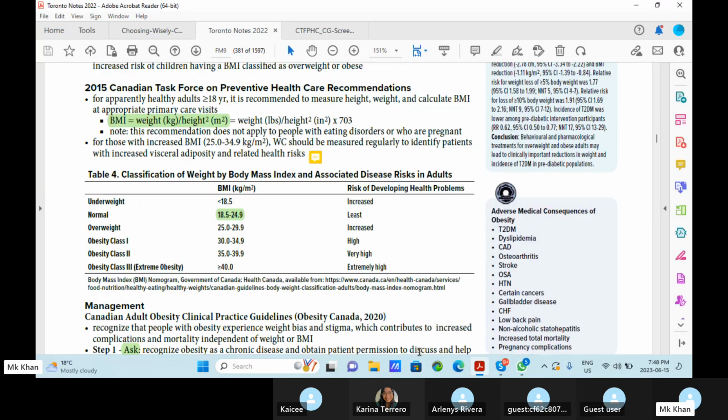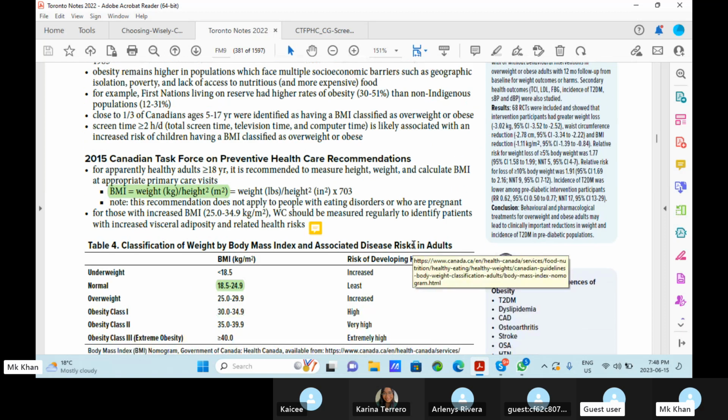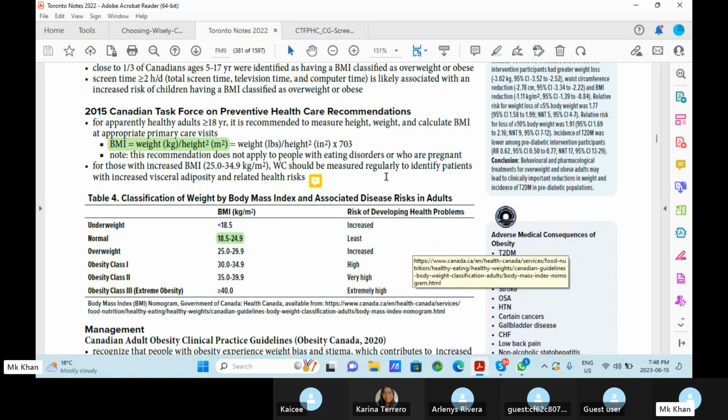You can actually start from the task force. I think it's a lot of reading, so maybe just start from the task force recommendations. Oh, this one, the 2015 Canadian Task Force on Preventive Health Care recommendation.